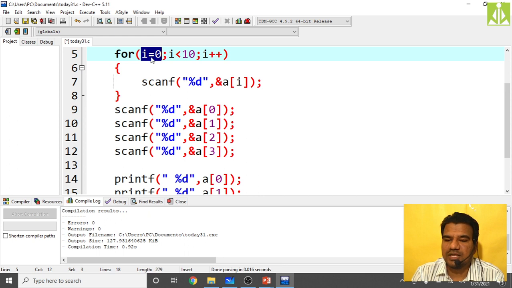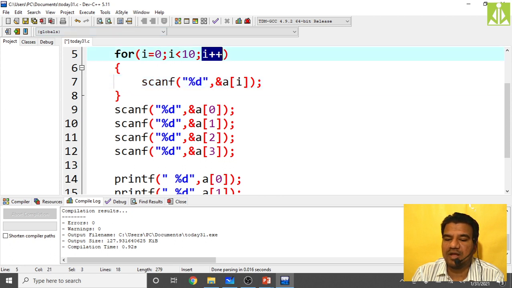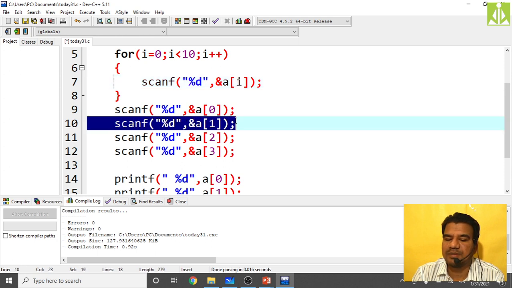Sorry, 0, isn't it? In the first iteration the I value will be 0, so a[0] will come over here, so we will read a[0]. This is something like scanf("%d", &a[0]) only. In the second iteration I gets incremented, I will become 1, so you will get a[1], that is something like scanf("%d", &a[1]).